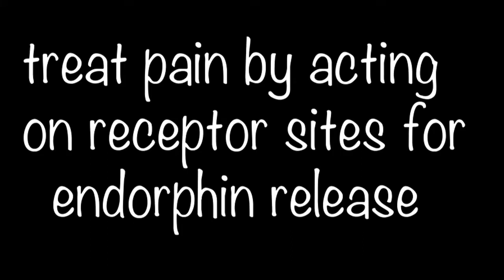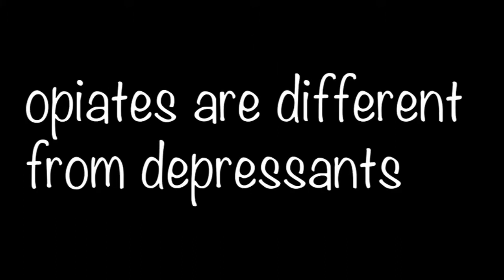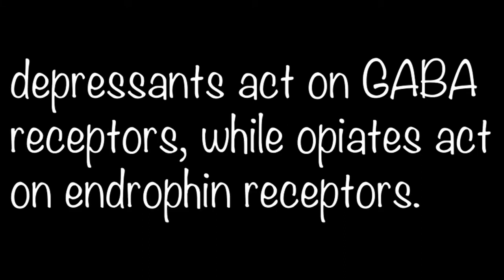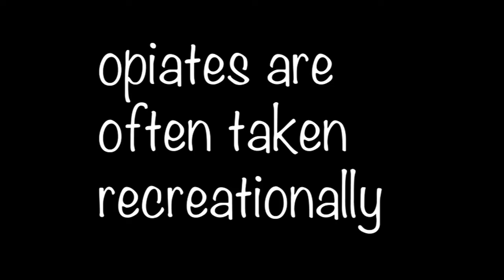Opiates are used to treat pain and anxiety. Examples of opiates are heroin and morphine. They are used to treat pain because they act at the body's receptor sites for endorphins. They are a different class than depressants, even though they do treat anxiety. However, the rest of the depressants act on GABA receptors. Opiates act on endorphin receptors. Opiates lead to euphoria, which is why they are taken recreationally.